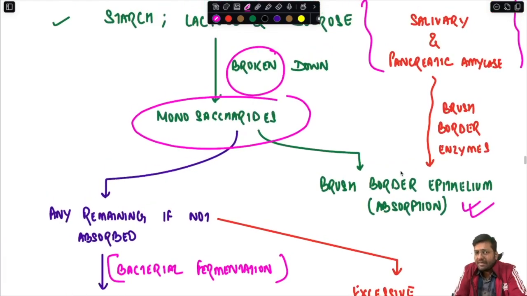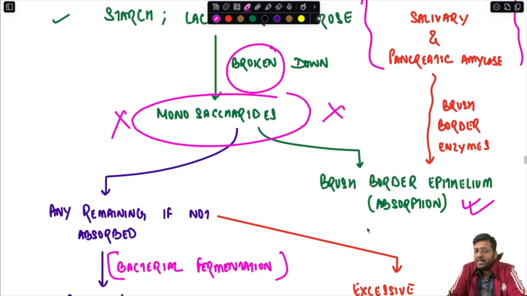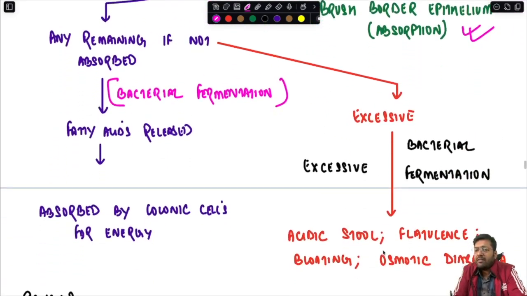But if for any reason, because of a deficiency of the enzyme, the monosaccharides are not absorbed and an excessive amount remains in the intestine, very importantly, they will exert an osmotic force, and they will draw a lot of water as well as some electrolytes into the intestine, and as a result, what will happen? They will lead to osmotic diarrhea.